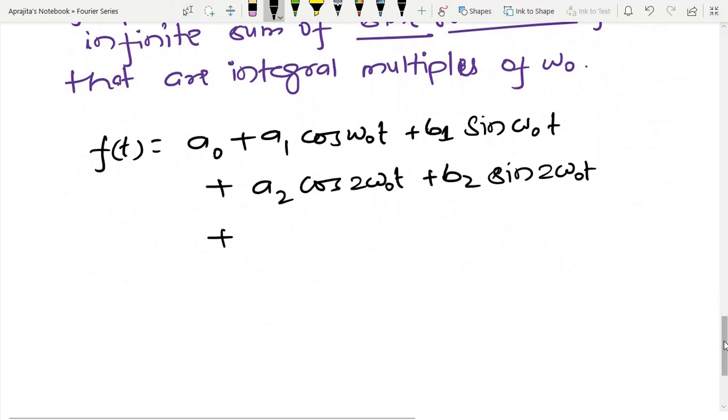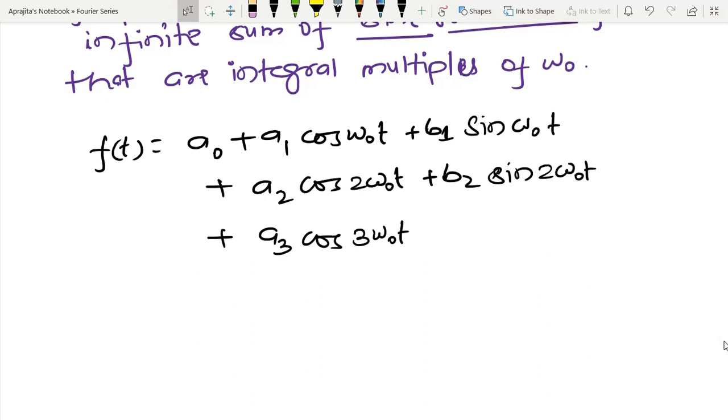I will write the third term also in order to understand the generalization, and similarly I have infinitely many terms here.